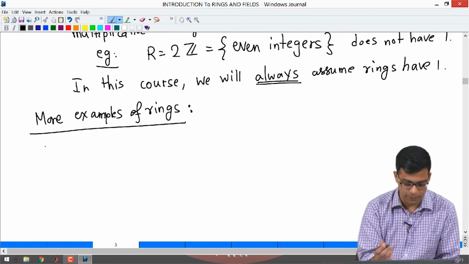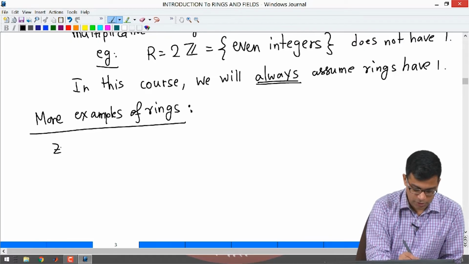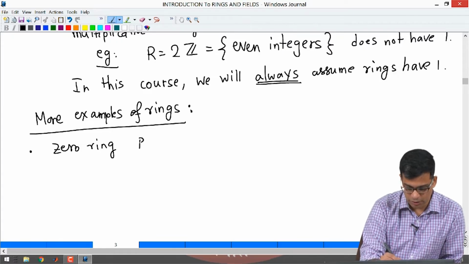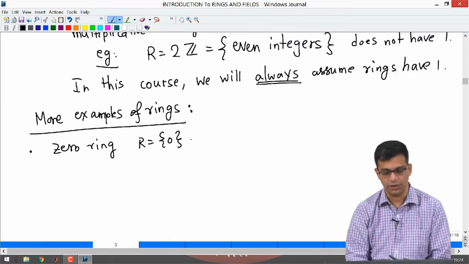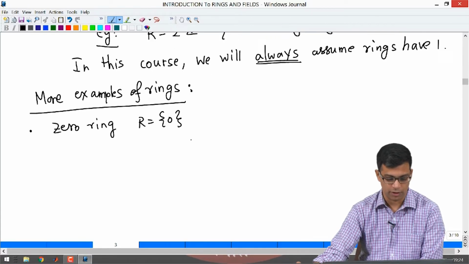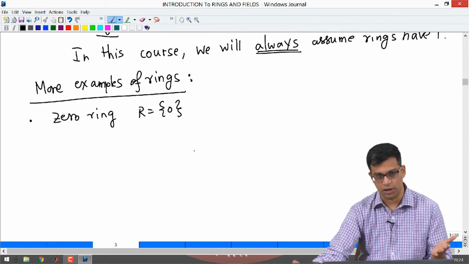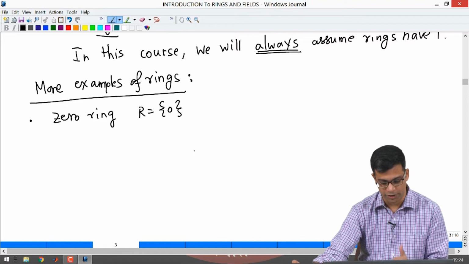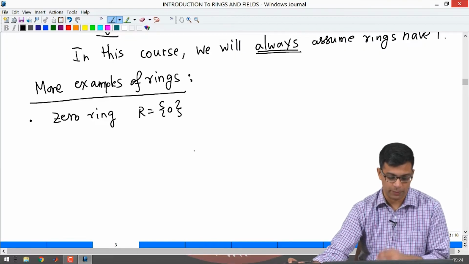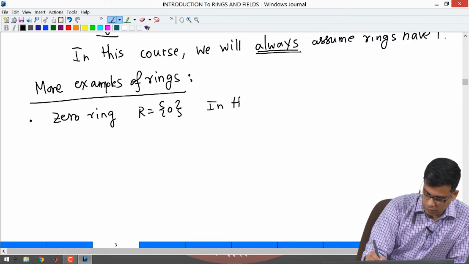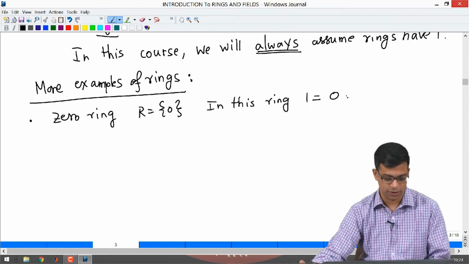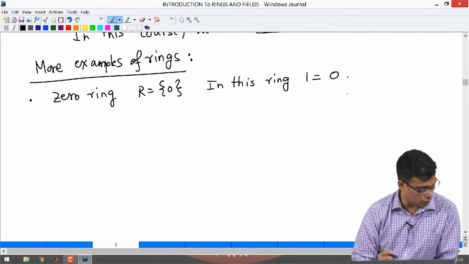So, one trivial example to just get rid of is, we will quickly say this, the 0 ring. The 0 ring is just the ring consisting of just the element 0. Here this trivially satisfies all the properties of a ring that I wrote in the last video. It is closed under addition, multiplication and so on, it is an abelian group under addition, and multiplication is associative and so on. So, what is the multiplicative identity in this ring? In this ring there is a 1, but it is equal to 0. So, 1 is equal to 0 in this ring. This is a trivial example.